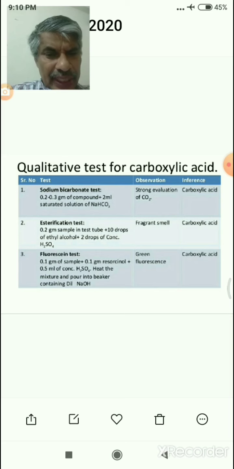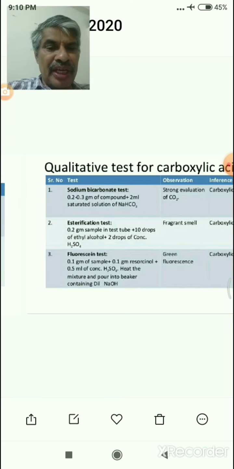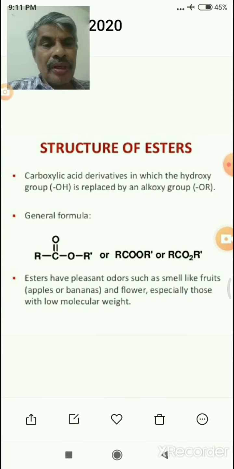The second test: in a test tube, take the given solution, add ethyl alcohol and 2 drops of concentrated sulfuric acid, and we can get esters. These are the tests for carboxylic acids.